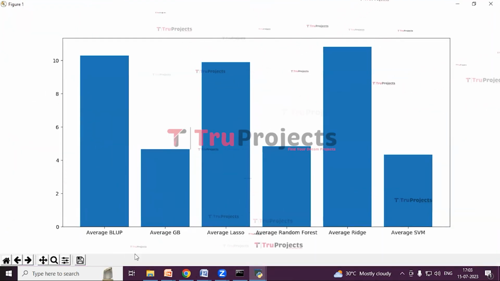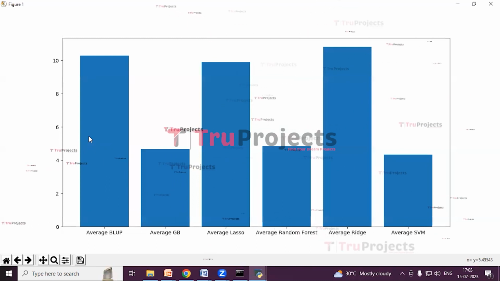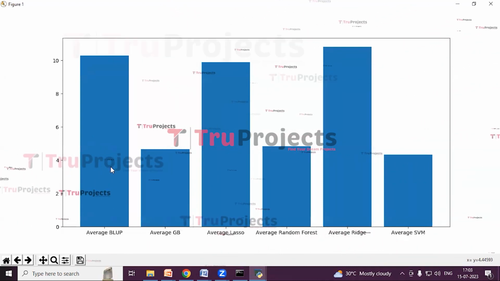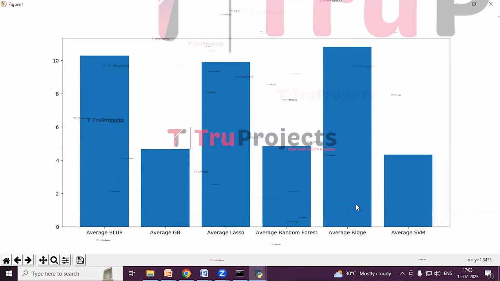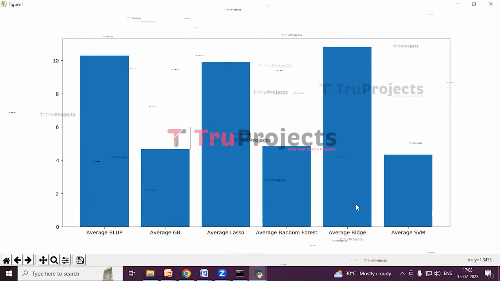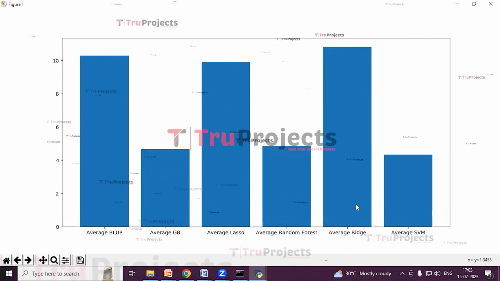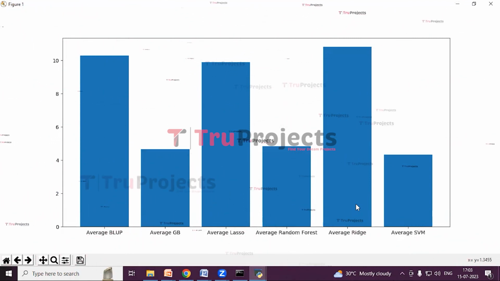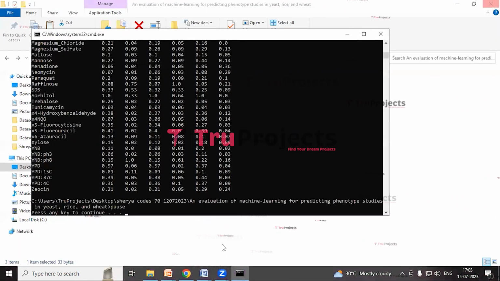In this graph, the x-axis represents the algorithm names, and the y-axis represents the ranks of the algorithms. In this graph, we can observe that the average of ridge regression is performing better than the existing BLUP algorithm. Lasso is also performing well, but not better than the BLUP algorithm. The averages of gradient boosting, random forest, and SVM are very low among all the 6 algorithms. Now close this tab. Close this window also.